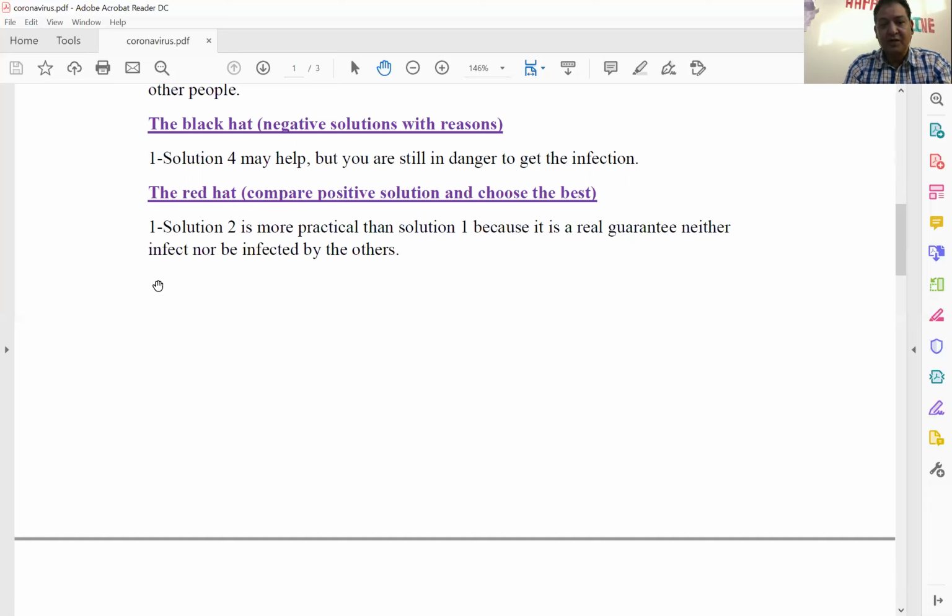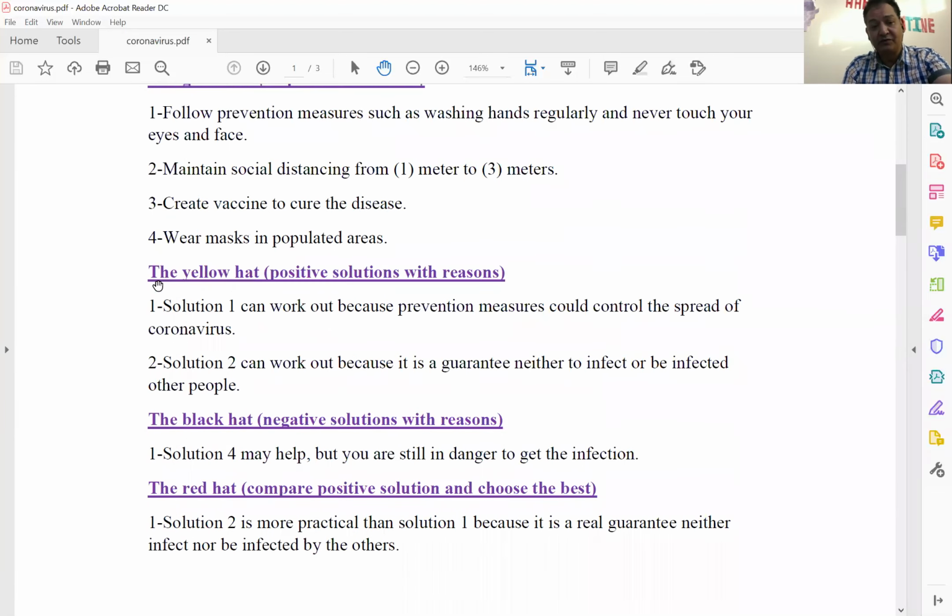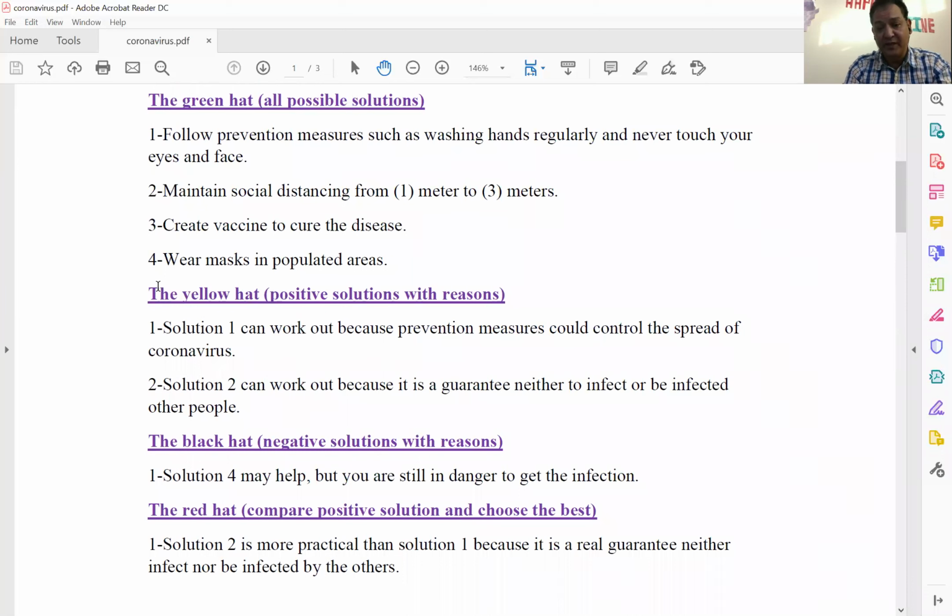So you have to discuss what are negative solutions and why you think they are negative solutions. So the black hat, negative solutions with reasons. Number one, solution number four. If we go back to solution number four, wear masks in populated areas. That's okay. This is a solution. You can apply or implement this solution to help you control coronavirus disease.